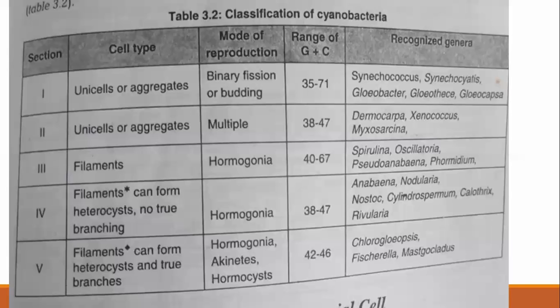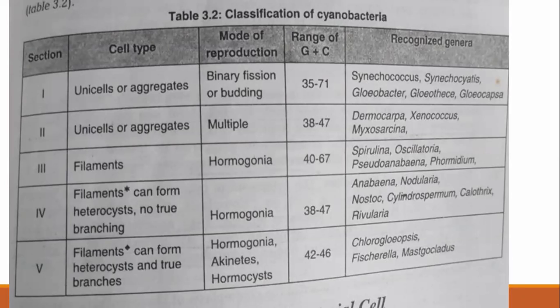So in that book, volume 1, the information of the cyanobacteria is given. That book is again divided into 5 sections. If you open that manual, there is one section on the cyanobacteria. Again there are subsections. All the information regarding the unicellular or aggregate cyanobacteria is mentioned in section 1. Then all the information on the unicells or aggregates, but where the mode of reproduction is multiple fission and GC percentage is 38 to 40%, all that type of bacteria are summarized in section 2.